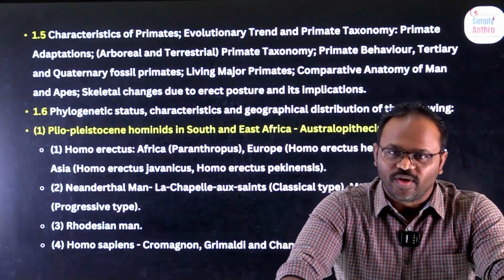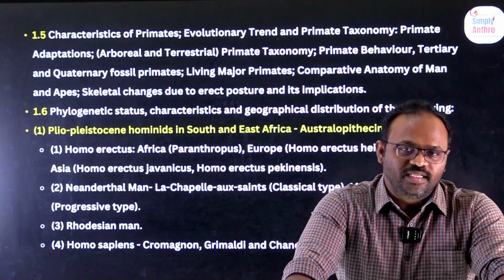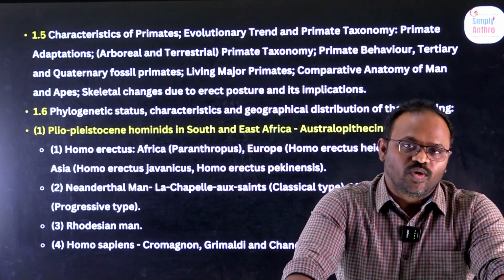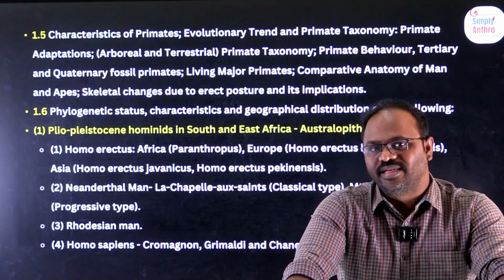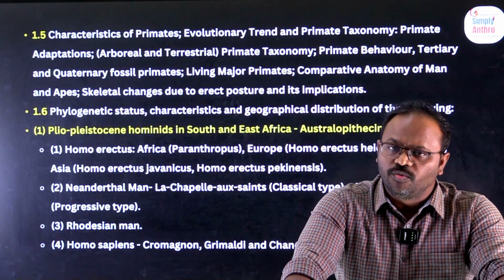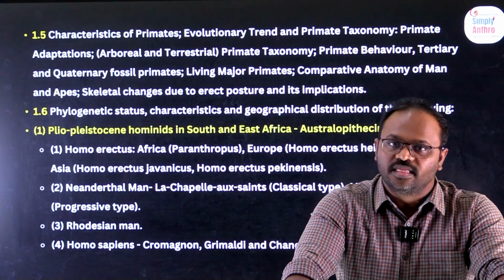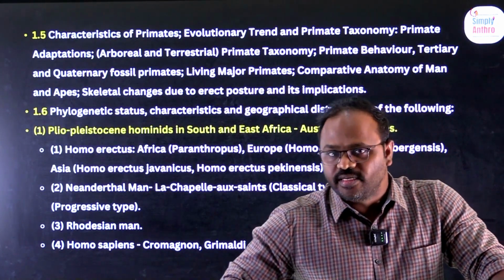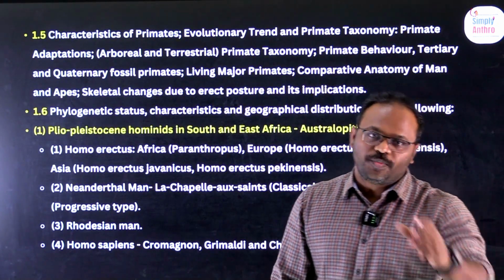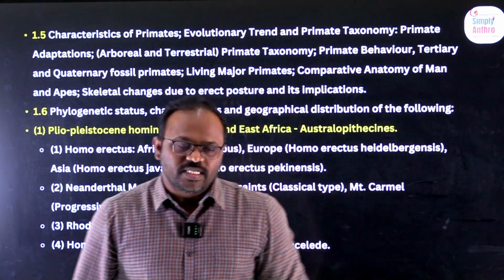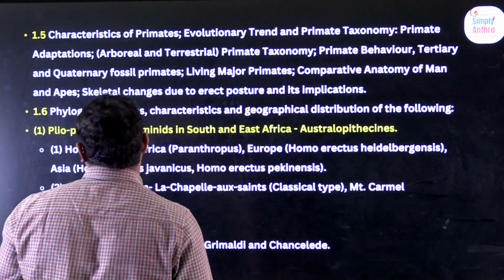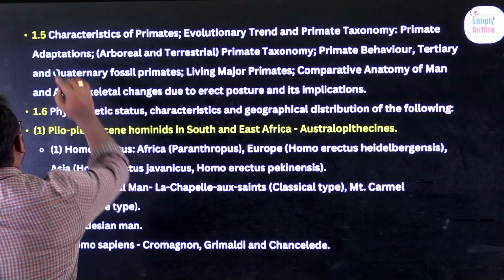So in this video we are going to analyze the syllabus of Anthropology Paper-1, that is 1.5 to 1.8. In the UPSC Anthropology Paper-1, Unit-1 is very lengthy, which has a total of 8 subunits. In the last video, we discussed the first 4 topics in the syllabus. Let us see the next, 1.5, 1.6, 1.7 and 1.8.